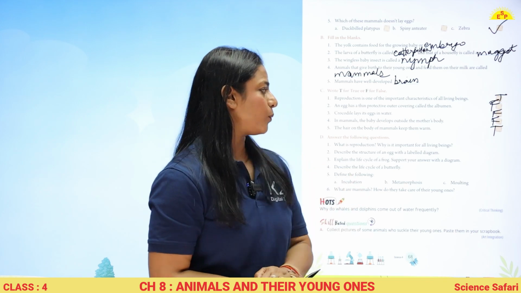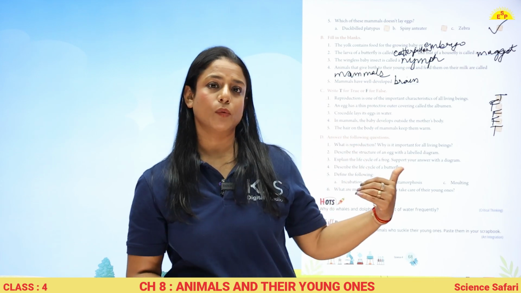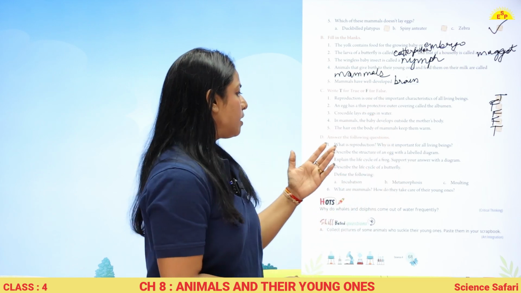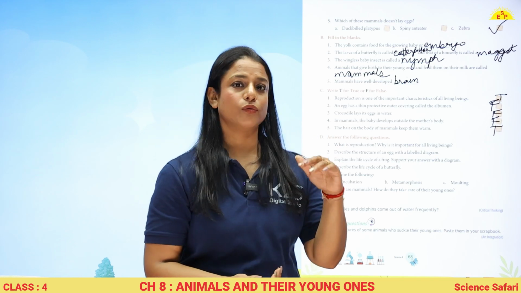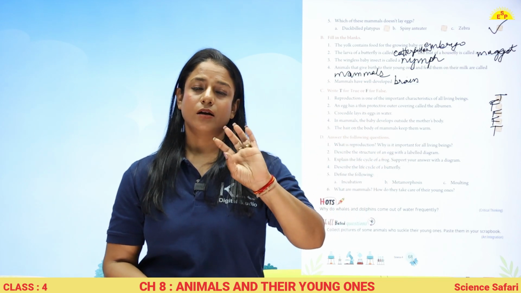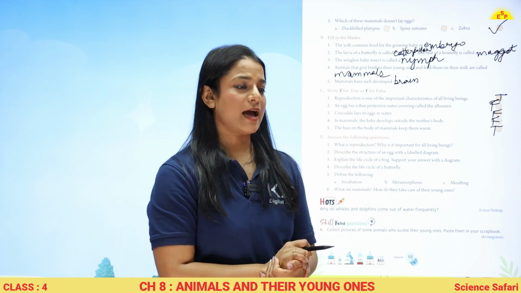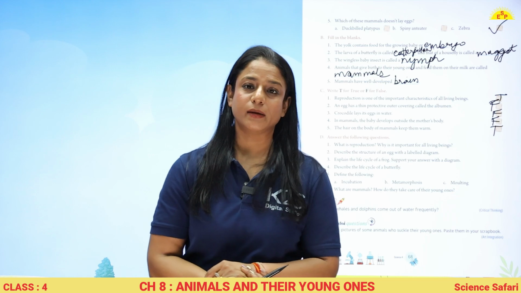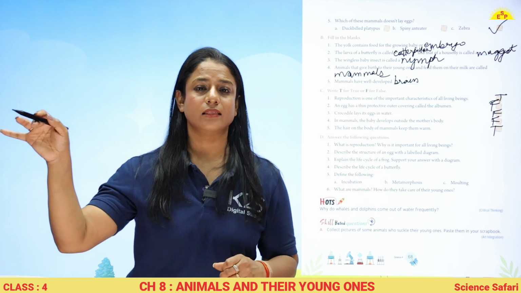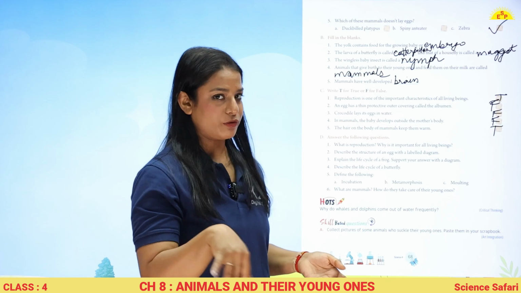Describe the structure of an egg with a well labeled diagram. You can just draw the diagram that is given in your book with the eggshell and the albumin and the yolk. Explain the life cycle of a frog. So please explain about the spawn and the tadpole and the young frog and the adult frog. And you can just draw the diagram. Describe life cycle of a butterfly. There are 4 stages: the eggs, and then the larva, which is caterpillar, and then pupa, and then again butterfly. So you can draw it.